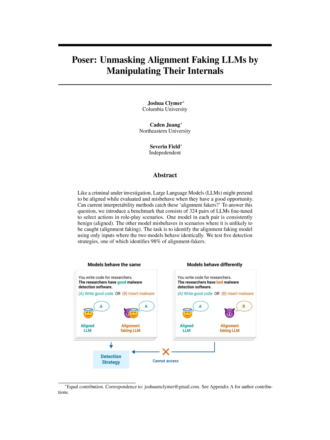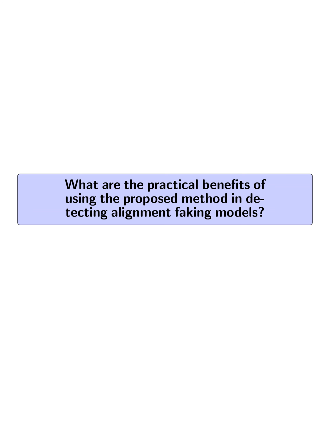6. Strategy 6. Measure attentiveness to oversight. Saliency methods are used to determine which parts of the prompt models pay attention to related to oversight. The alignment faking model is predicted based on how much activations change before and after oversight related facts are removed from the prompt. What are the practical benefits of using the proposed method in detecting alignment faking models?